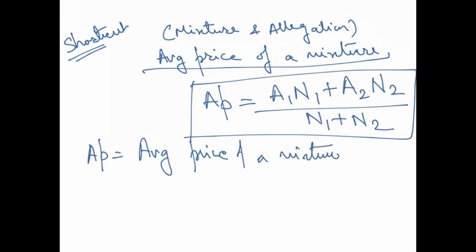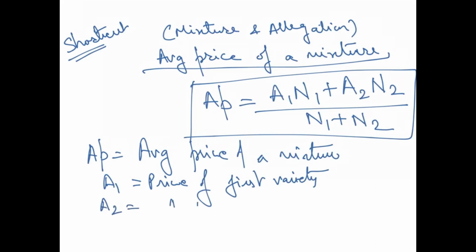Right? Second is A1. So A1 is basically the price of the first variety. Correct? A2 is equal to the price of the second variety.